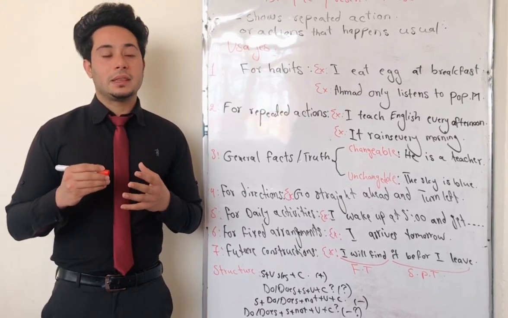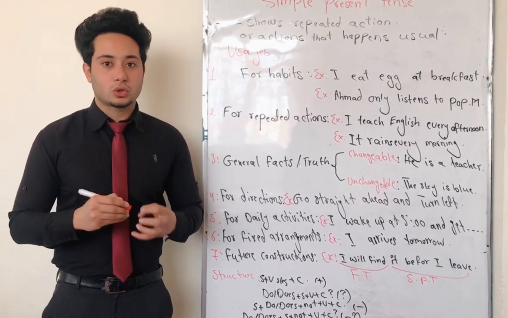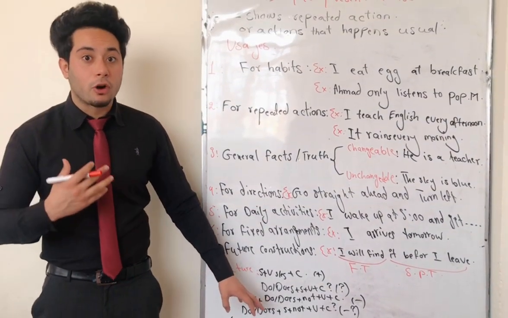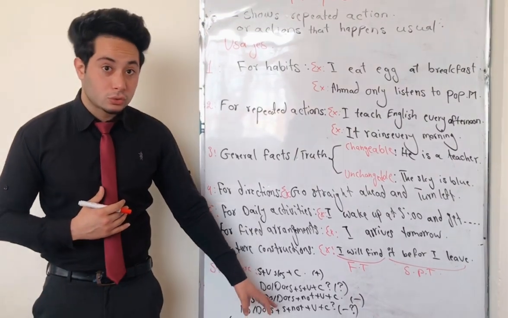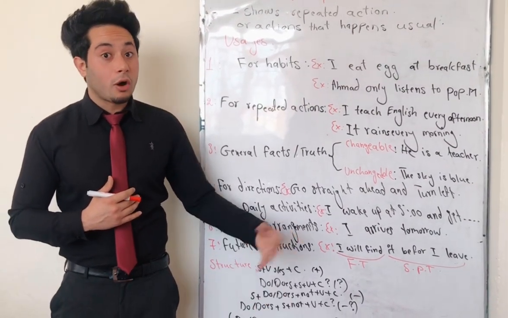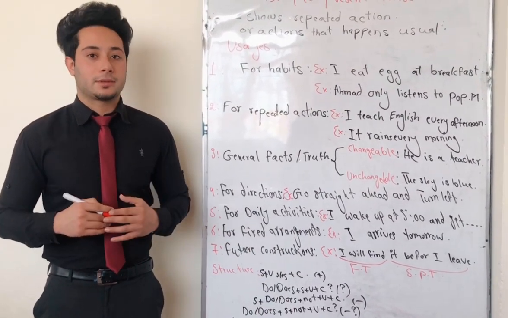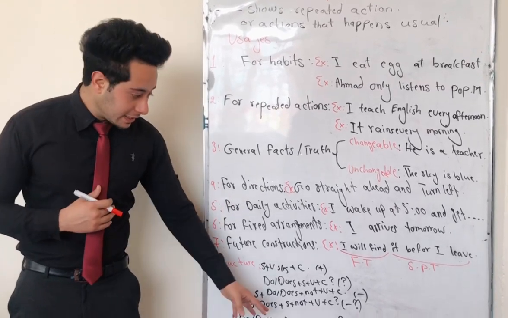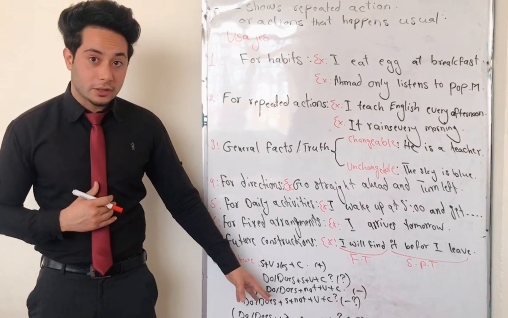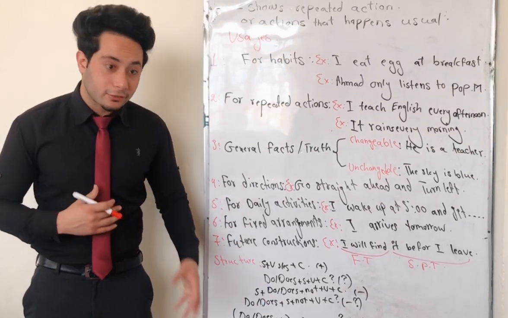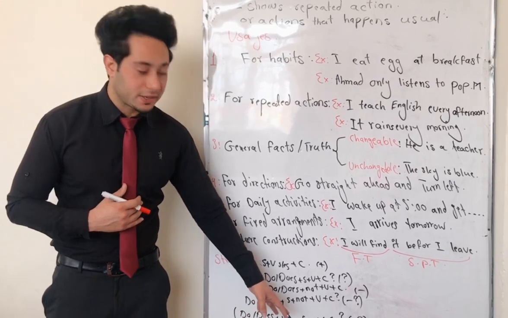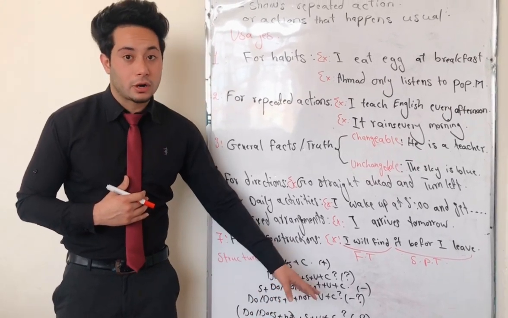Okay, there are 2 structures for negative interrogative form. One is the negative interrogative form without contraction, which we use in a formal way. In the formal way, first do and does, then subject, then not, and then verb and complement, the receiver of the action, or we can also say the object. But the next structure, negative interrogative in informal or contracted form, we use not before our subject: do or does plus not plus subject plus verb plus complement or the receiver.